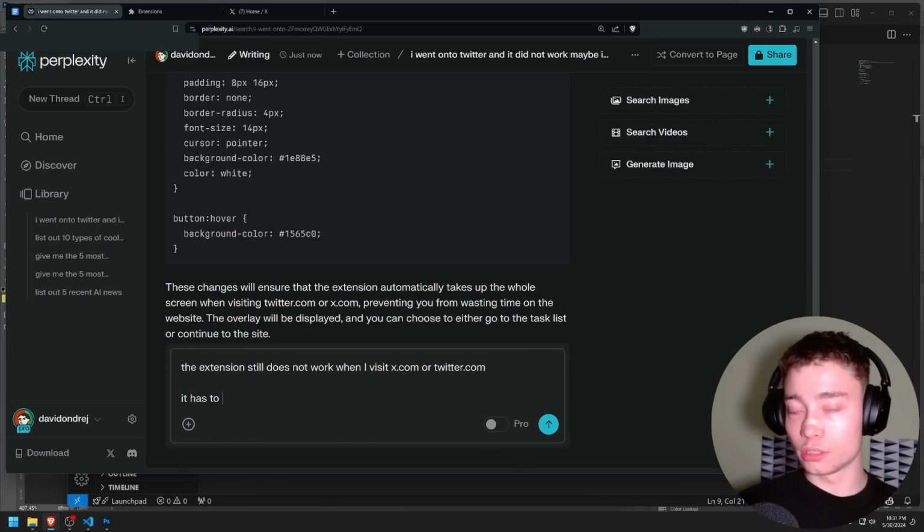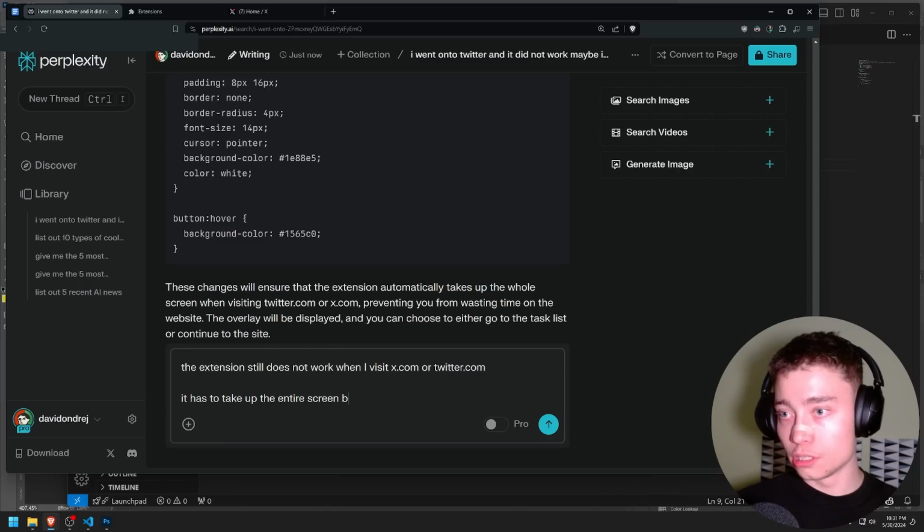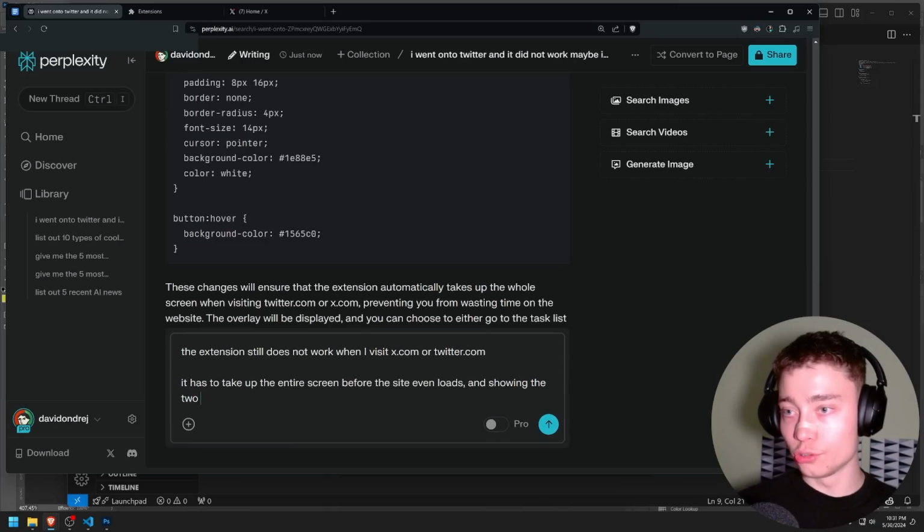It has to take up the entire screen before the site even loads and show the two buttons in the center with the text above. Very simple.